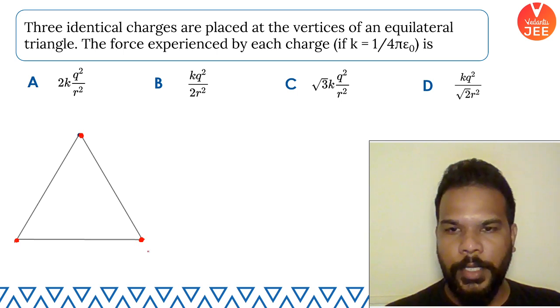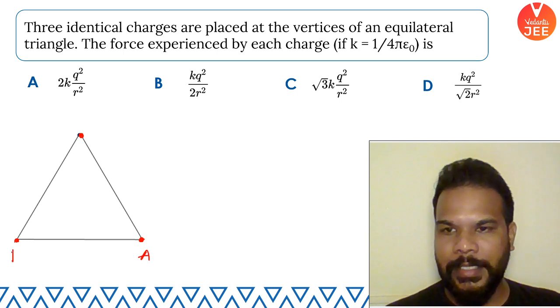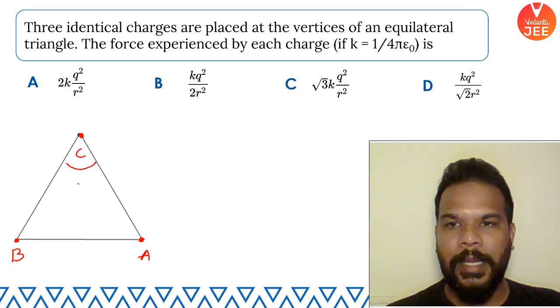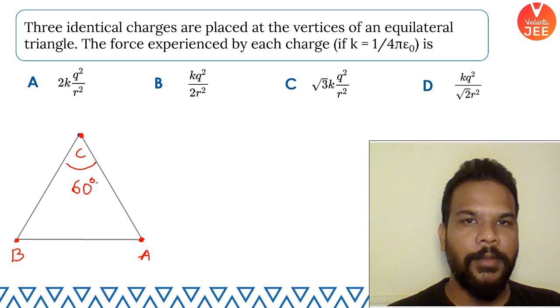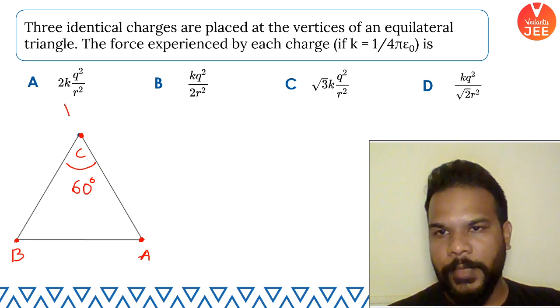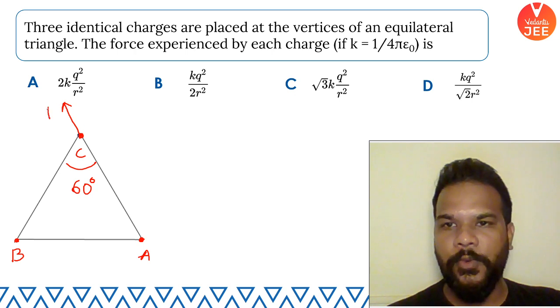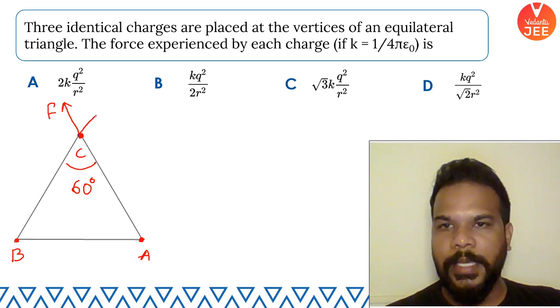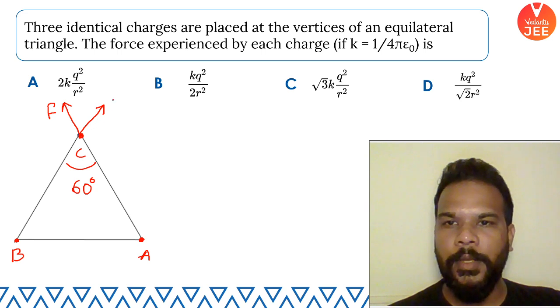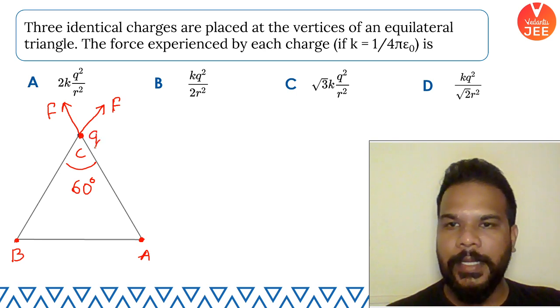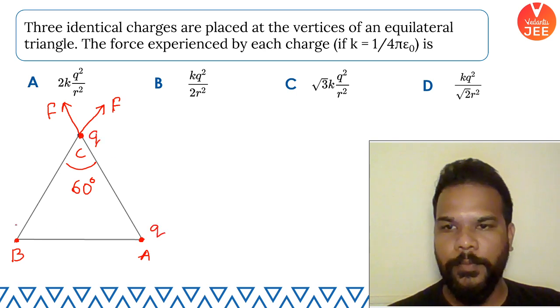So I'm going to call this A, this B, and this C. You know that all the angles are 60 degrees for an equilateral triangle. So that's why we can say that A will repel this charge by some force F, and by the same force of same magnitude, B will also repel this charge which is placed at C. Let's say that the charge values are small q.